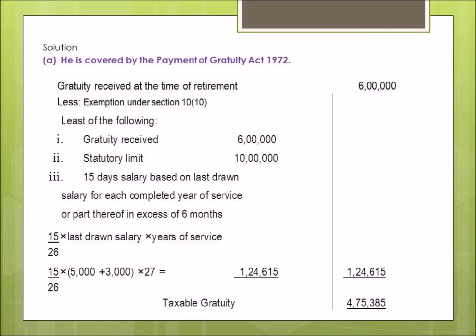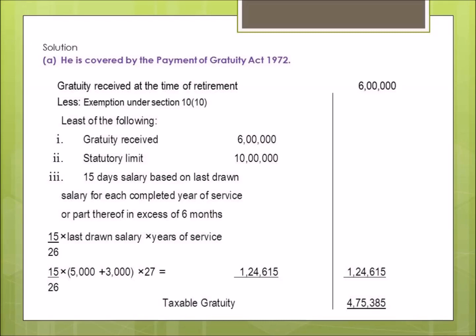So we'll deduct 1,24,615 from the gratuity actually received, because that will be exempted, and the remaining gratuity will be taxable, and income tax has to be paid upon that, because that will be included in the total income of the employee. So this is how the calculations are done when a non-government employee is covered by the Payment of Gratuity Act.